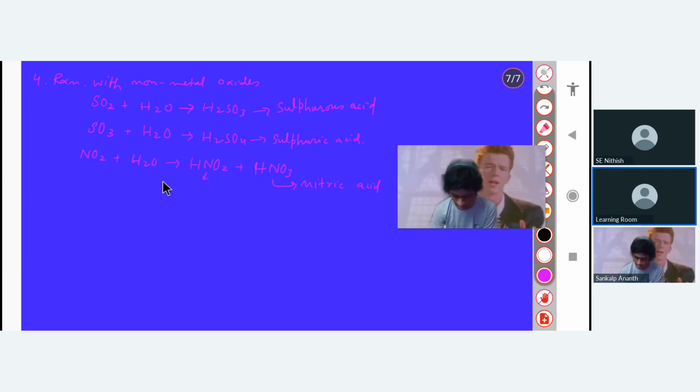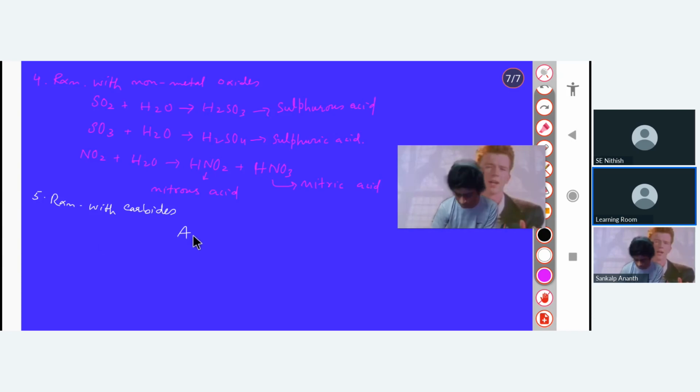Just write down these. Then is the reaction with carbides. So carbide is 4 minus, right? Exactly. Reaction with carbides. For example, if I'm having this reaction, it will be very important. It will be asked in the exam.